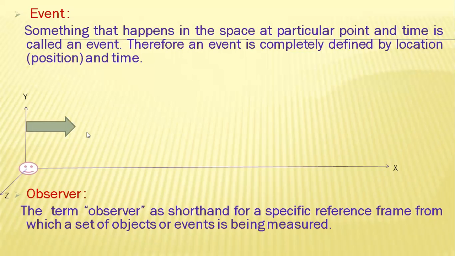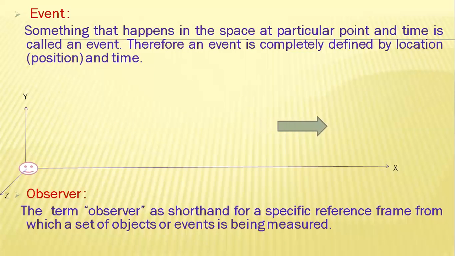So let us take one event here. Let us imagine that this is the person who is standing on the road. This is the car. Now the person who is the observer, remember, and the car both are at rest. And now the car is moving along the x-axis.